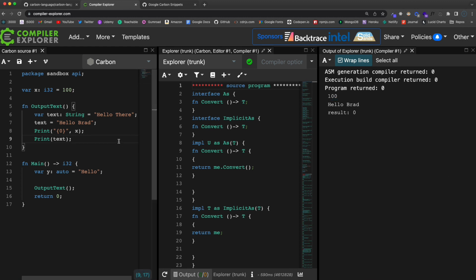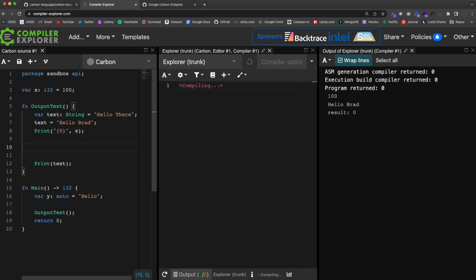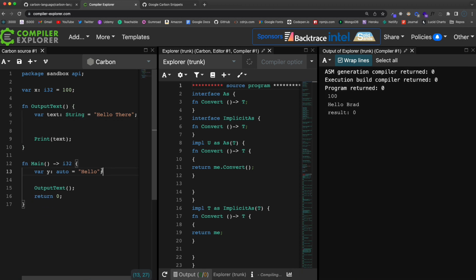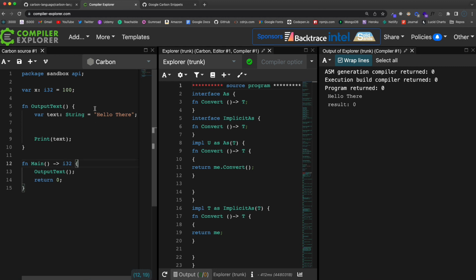Another thing I wanted to mention was multi-line strings. So if I wanted to do that, I know this code is a mess, but I'm just kind of showing you one thing at a time here, but I guess we could clean it up. So I'll get rid of that and that.